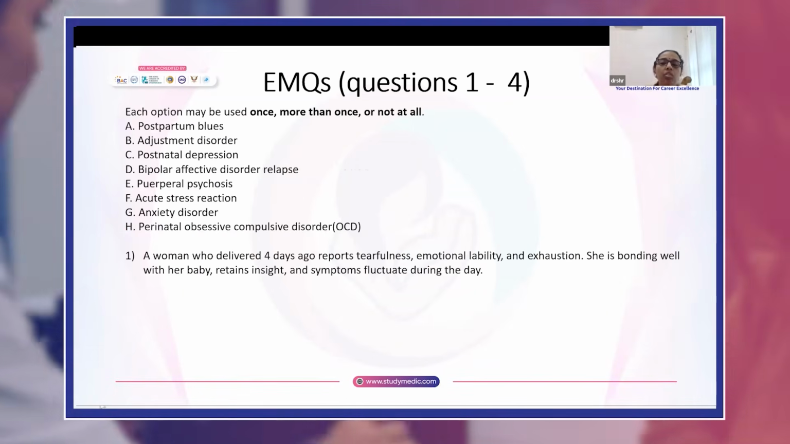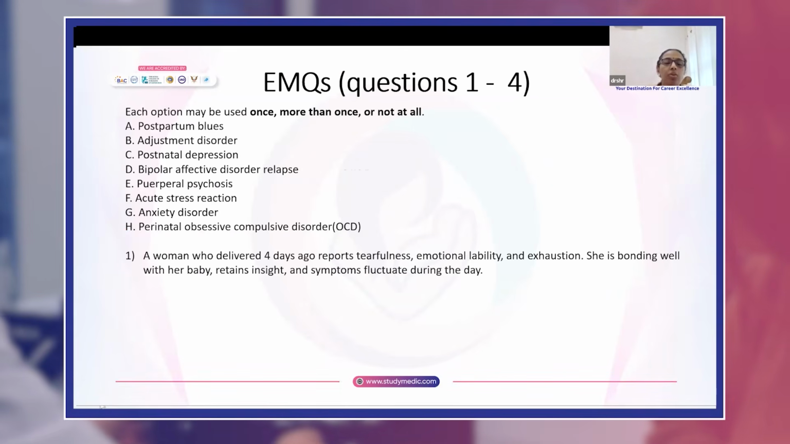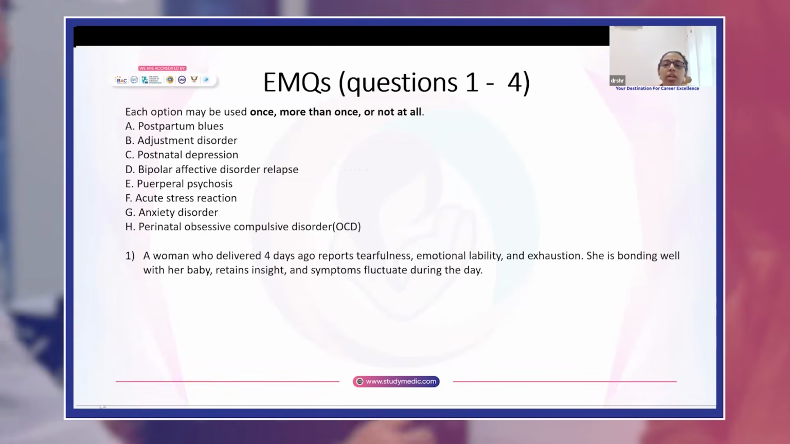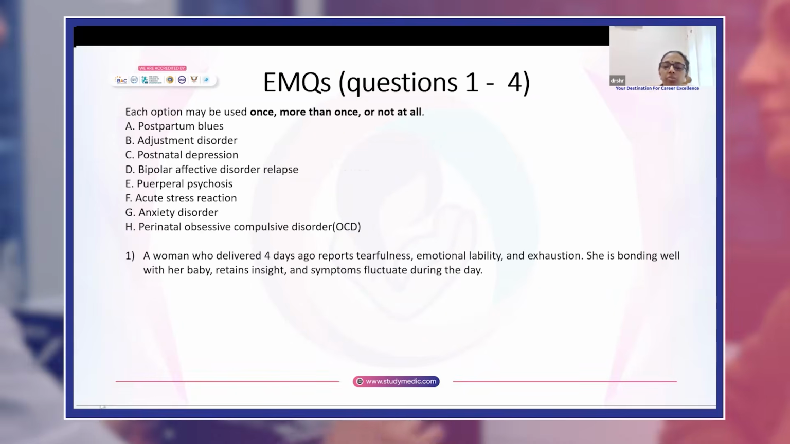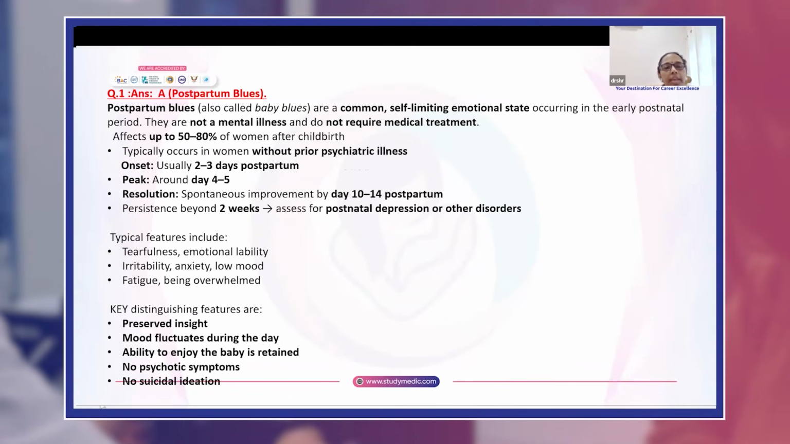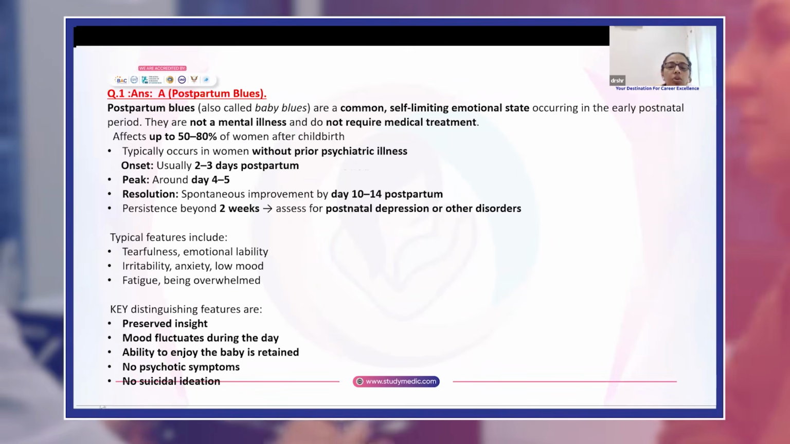These are the options for questions 1 to 4. EMQ1, a woman who delivered 4 days ago reports tearfulness, emotional lability, and exhaustion. She's bonding well with her baby, retains insight, and symptoms fluctuate during the day. Answer is postpartum blues, A. Postpartum blues are also called baby blues.